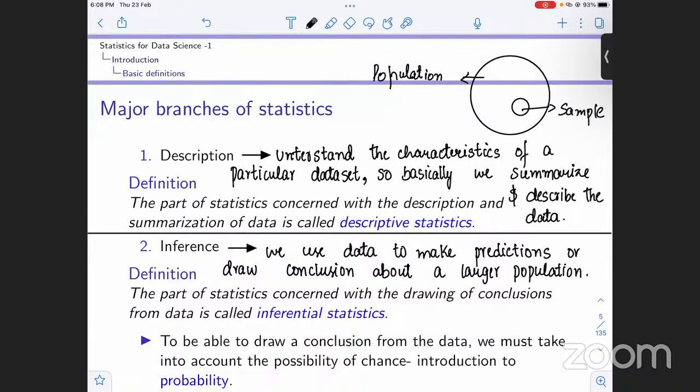Moving ahead with inferential statistics, what we do is we use this sample to make predictions or conclusions about the entire data set.